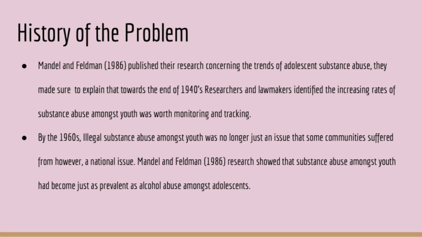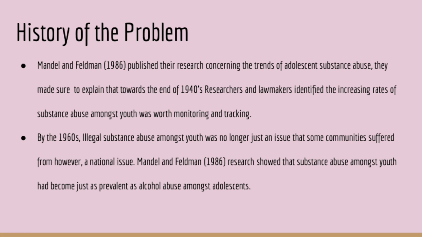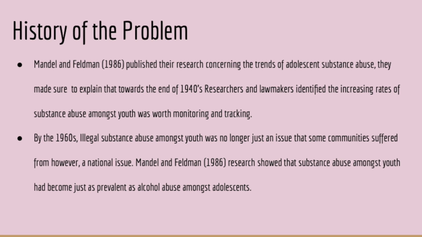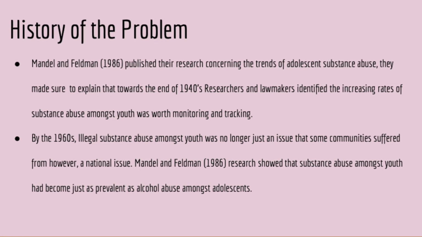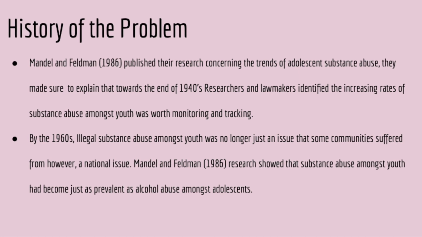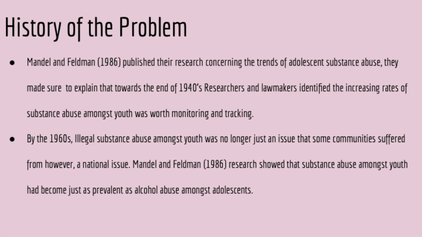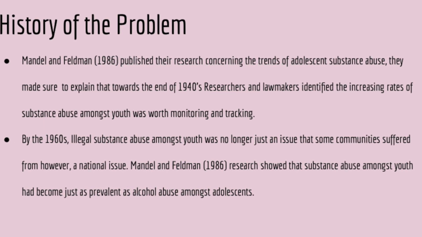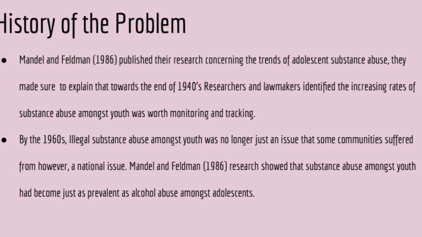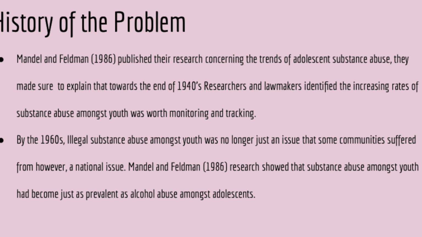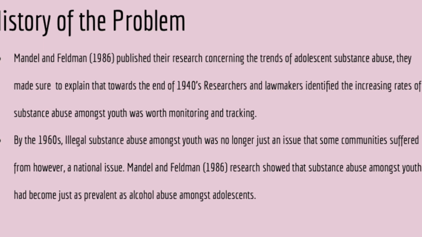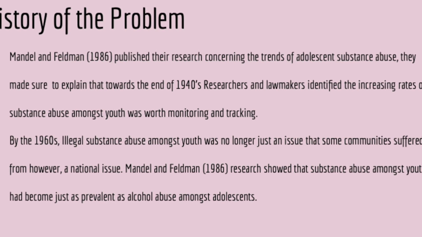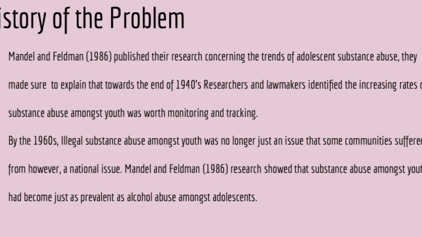Mendel and Feldman published their research concerning the trends of adolescent substance use, and they made sure to explain that towards the end of the 1940s, researchers and lawmakers identified the increasing rates of substance abuse amongst youth, which was worth monitoring and tracking. By the 1960s, illegal substance abuse amongst youth was no longer just an issue that some communities suffered from, but also a national issue. So research had shown that substance use amongst youth had become just as prevalent as alcohol abuse amongst adolescents.